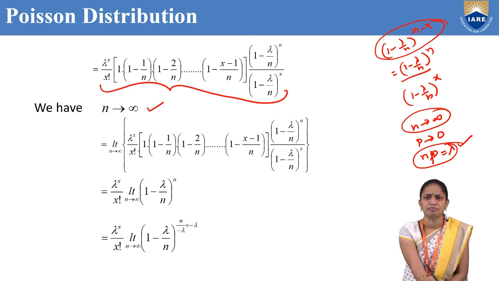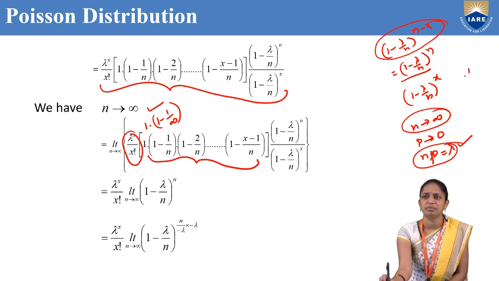Okay, so if I apply the limit as n tends to infinity here, that's why I am keeping lambda power x by x factorial outside of the limit. Now for the first term, if I substitute n tends to infinity, this is 1 into 1 by 1 minus 1 by n. Here n is infinity, and we know that 1 by infinity is 0. So 1 minus 0 is nothing but 1.